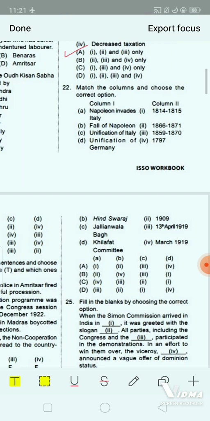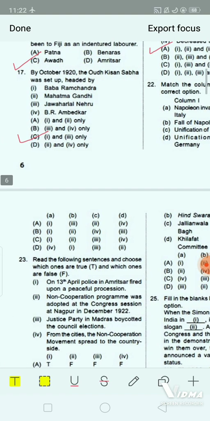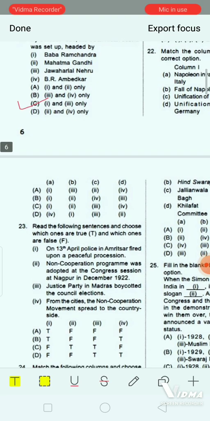Now, the options we can see here. In A it's given 1, 3, 2 and 4. In B it's given 1, 2, 4 and 3. In option C 1, 2, 3 and 4. Whereas in option D 4, 1, 3 and 2. In the column it's given A, B, C and D. So you have to choose the correct one. Which will be the correct one? Okay. Column 1 and column 2. You have to choose here.